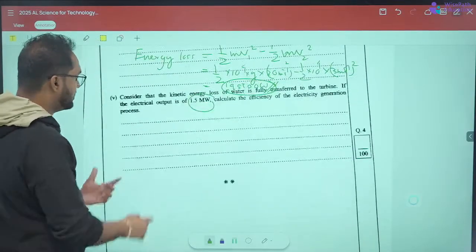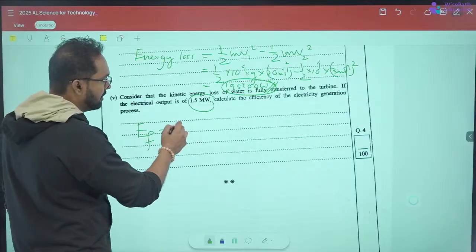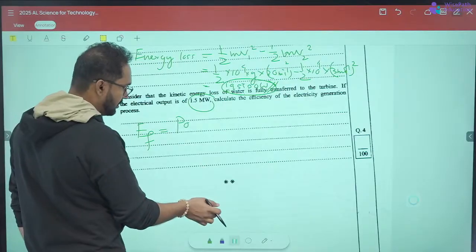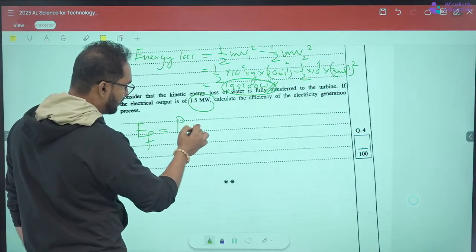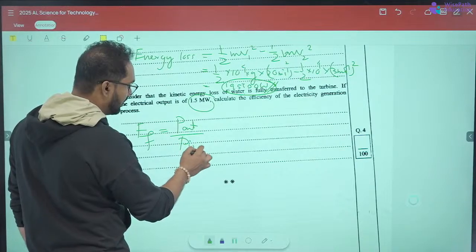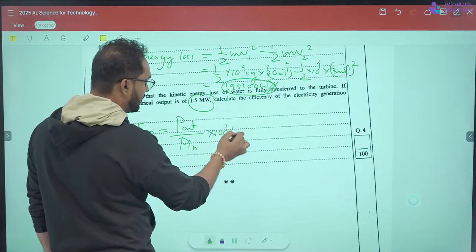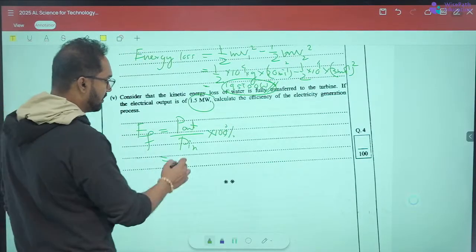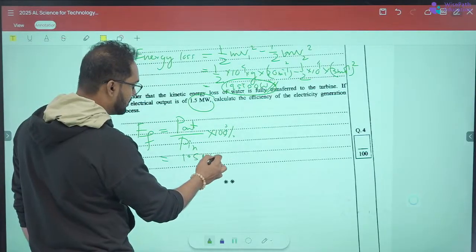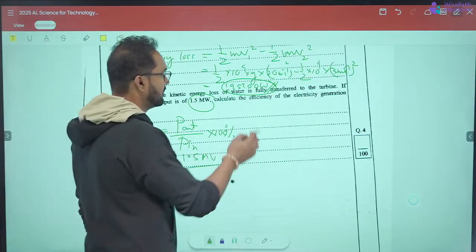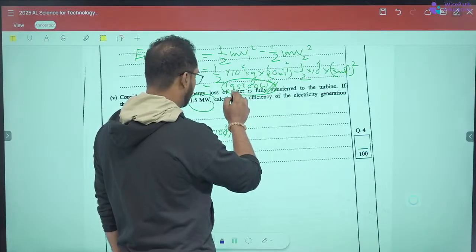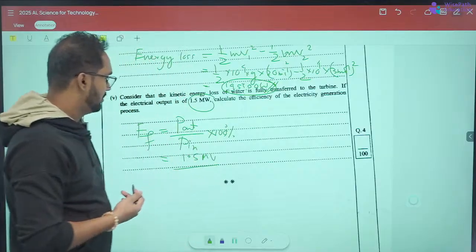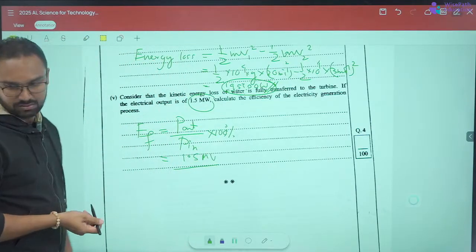So efficiency is power, I'll write it as power P, right? P out over P in into 100%, right? And the P out is actually 1.5 megawatts. And if you divide this by 6, 1, 2, 3, 4, 5. So the in is less than out now. Can't happen.